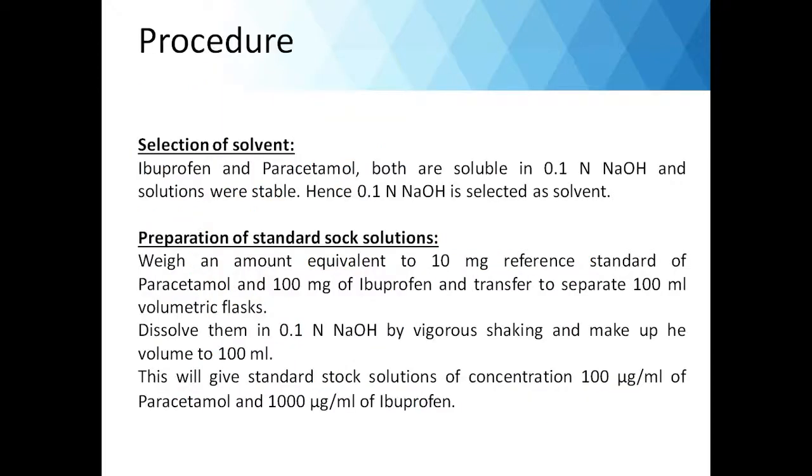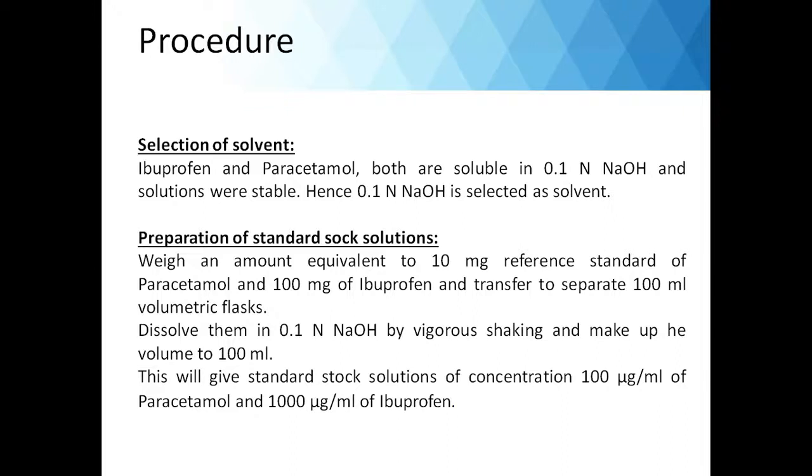So now let us see the procedure. First is selection of the solvent. We need to select a solvent in which both the drugs are soluble. Ibuprofen and paracetamol were both soluble in 0.1 normal sodium hydroxide, and the solutions were also stable. Hence 0.1 normal NaOH is selected as the solvent.